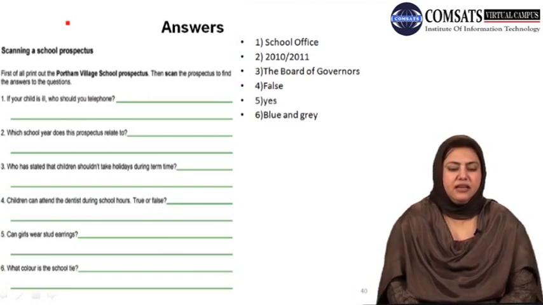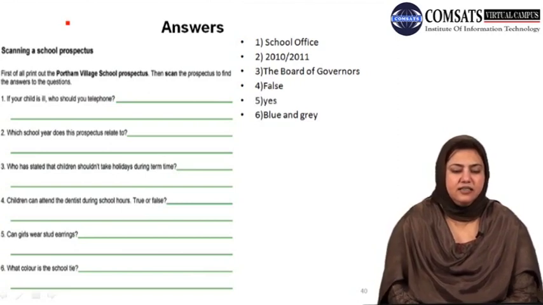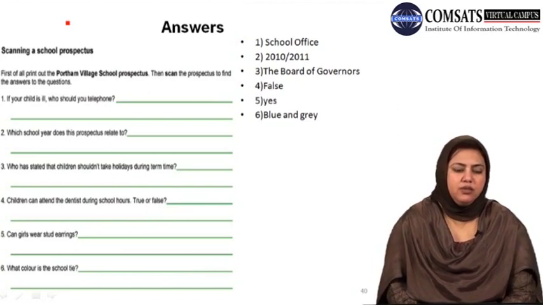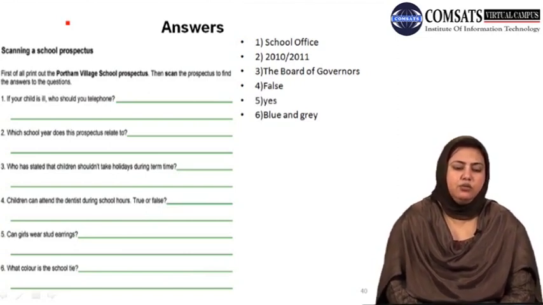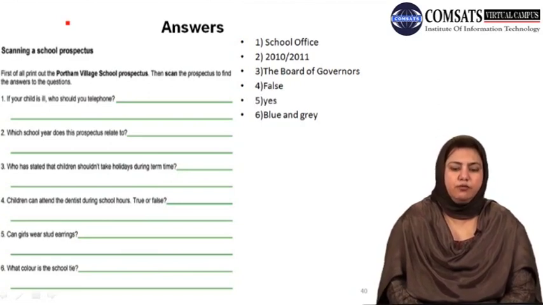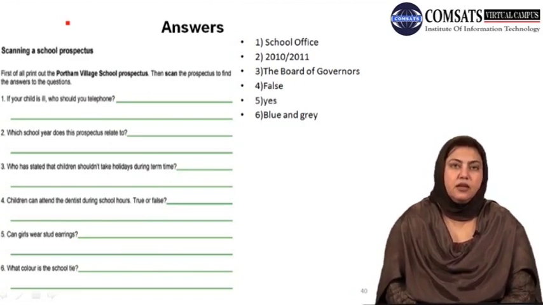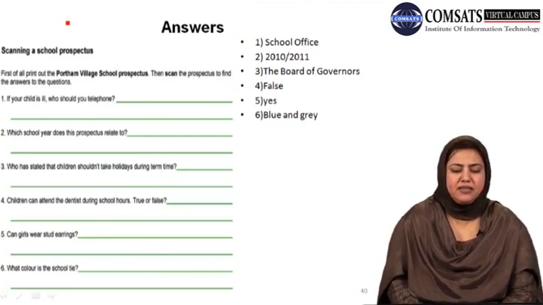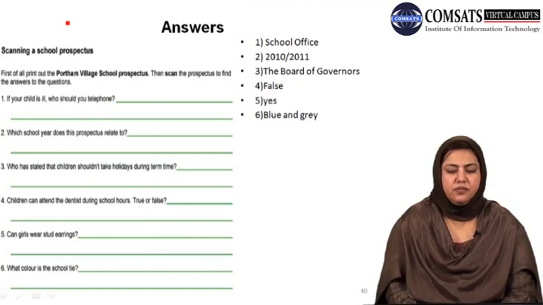On the slide on the left side, the same questions are given, whereas I have provided the answers on the right side. Let's see what the answers are. Question number 1 was, if your child is ill, who should you telephone? The correct answer is school office. Question number 2 is, which school year does this prospectus relate to?